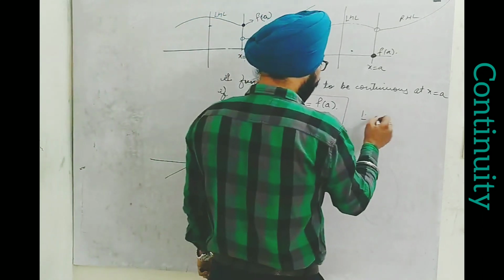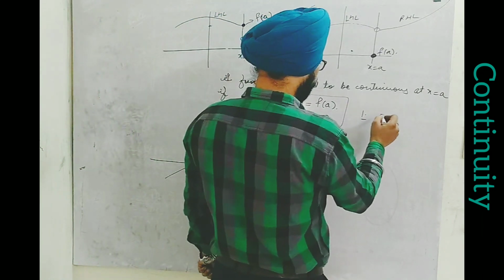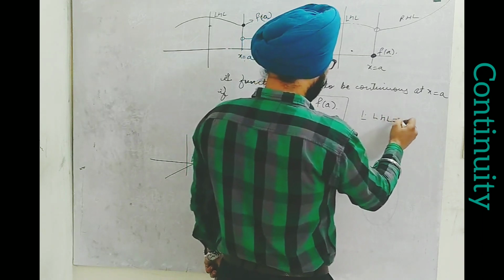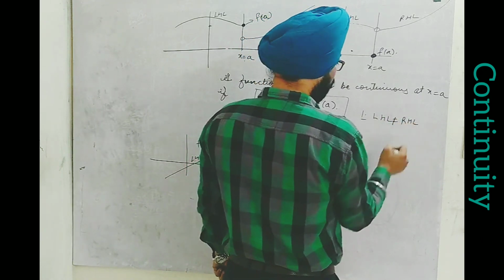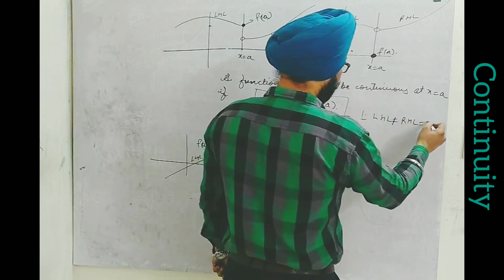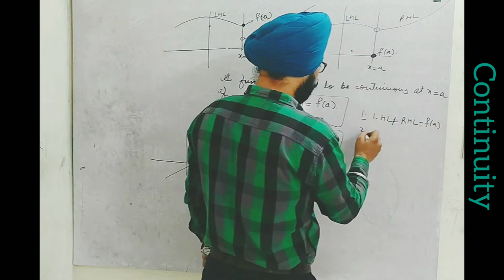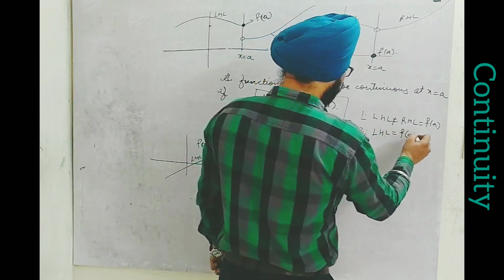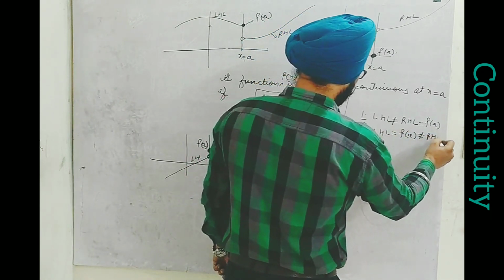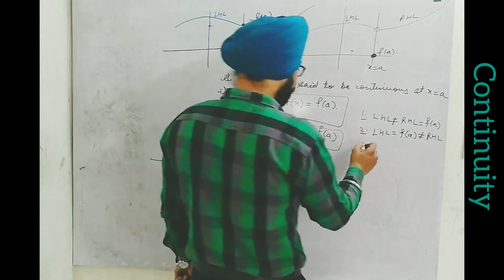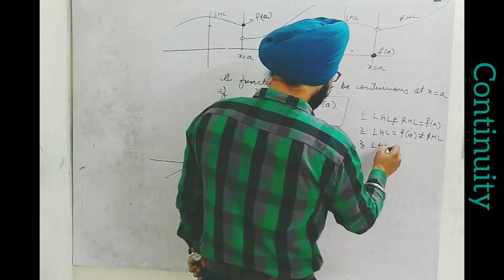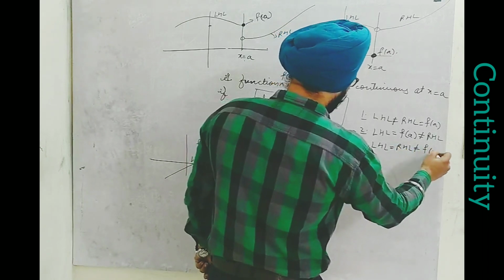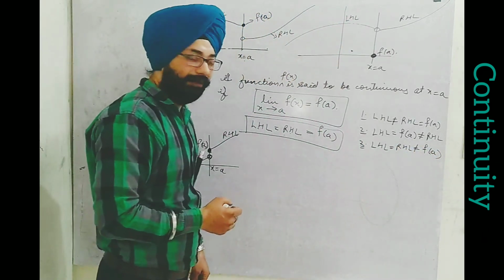First one will be LHL not equal to RHL, but RHL equal to f of a. Second one, LHL is equal to f of a but not equal to RHL. Third one, LHL and RHL both may be equal but not equal to f of a. These are the three major types of discontinuity.